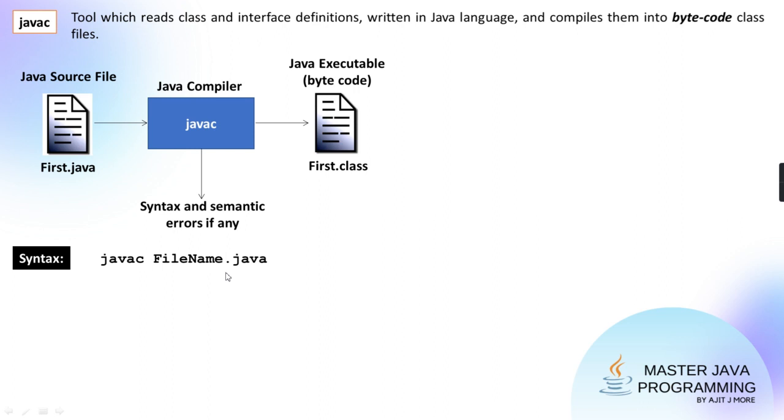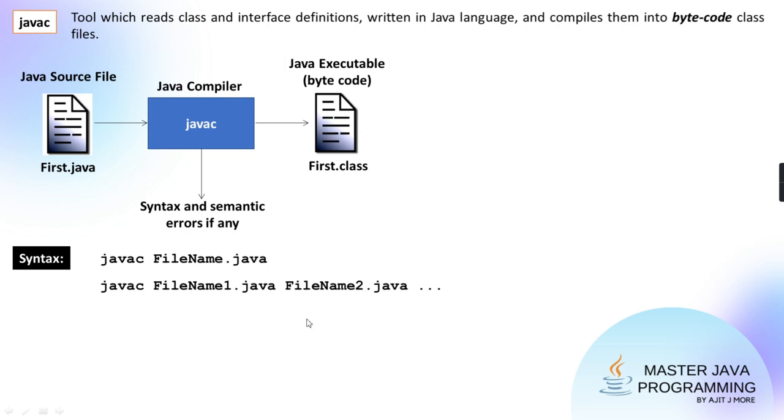Getting? Now suppose you want to compile multiple files with the extension .java, you can give the names of all the files one after another. See here, javac, first file, second file, and so on. This javac tool will compile each file one after another. It will compile the first file, then the second file, then the third file, and so on. So all the files will get compiled one after another.